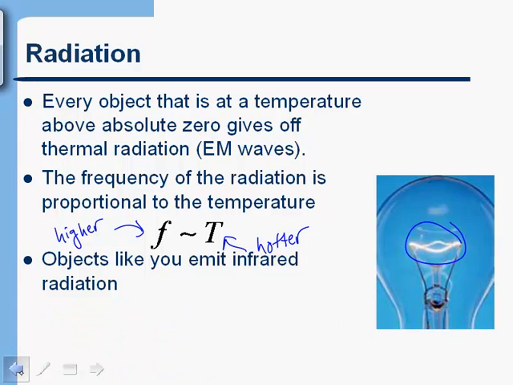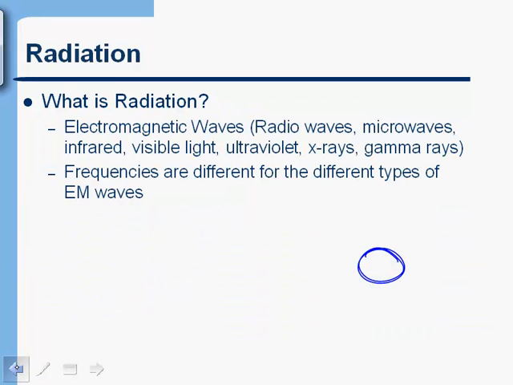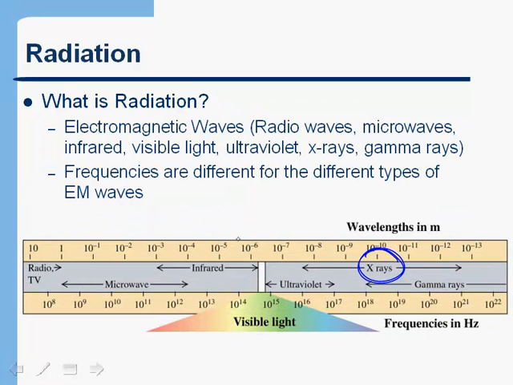And just to illustrate that back here, in other words, an object that is at room temperature is emitting in the infrared part of the spectrum. As I start to raise the temperature of that object, the frequency it emits goes up. So the first part of the visible spectrum that it would get into is the red part of the spectrum, and that's why it would emit red light. Once it gets hotter, it emits across the entire visible spectrum, and that's what we see as white light. And so that's why a light bulb gives off white light.